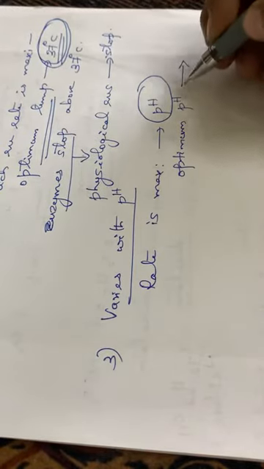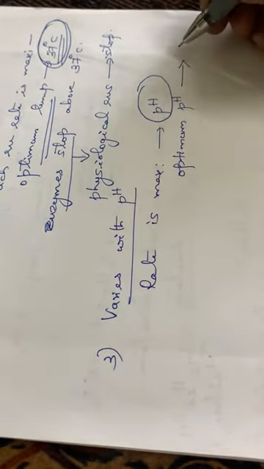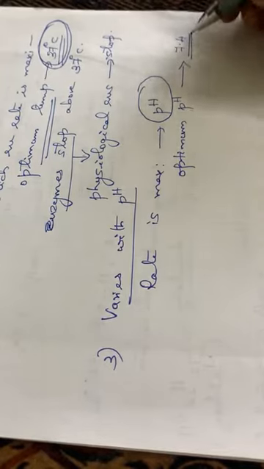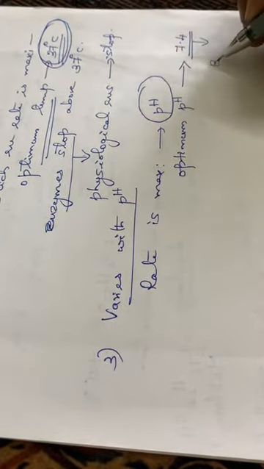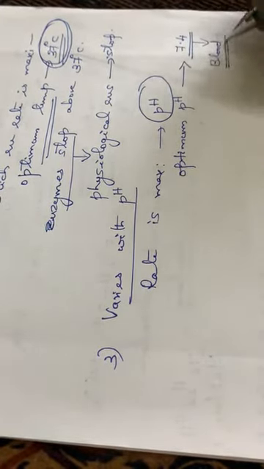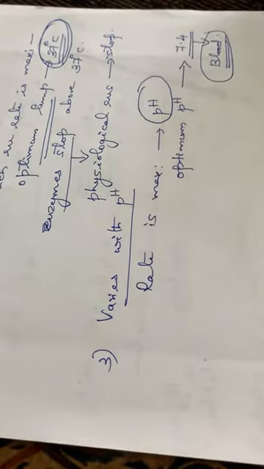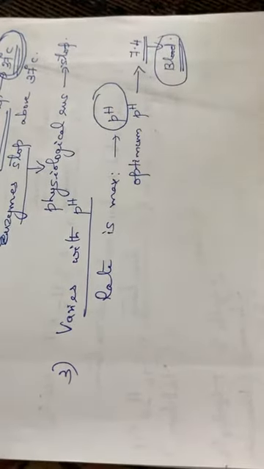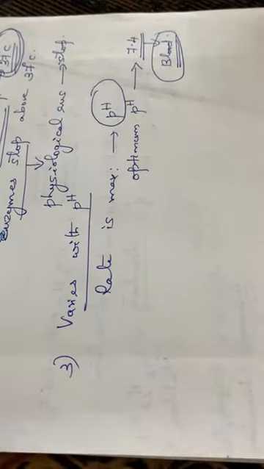For human beings, the enzymatic action is maximum at a pH of 7.4. Our blood has a pH of 7.4, so at this pH the enzymatic action functions best. So that is the third point.